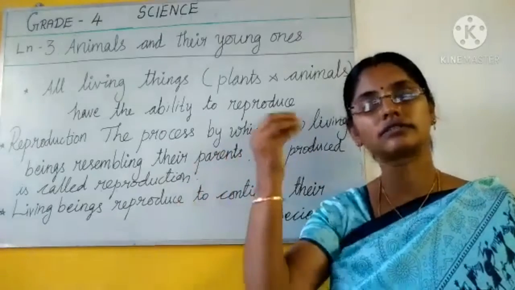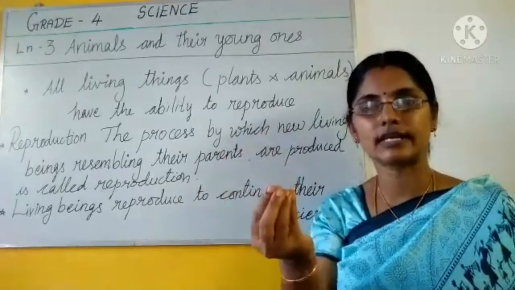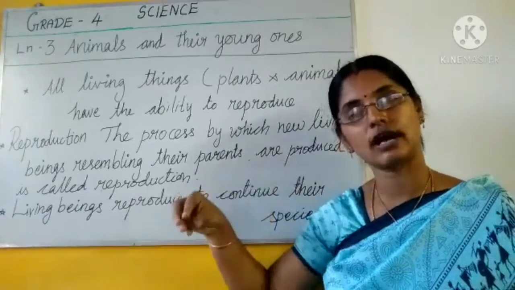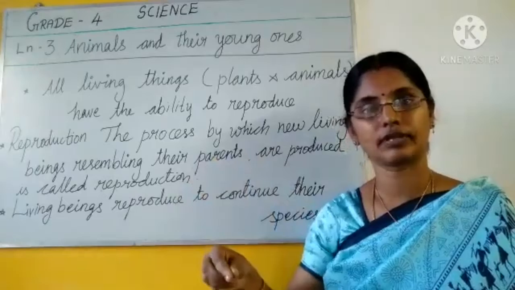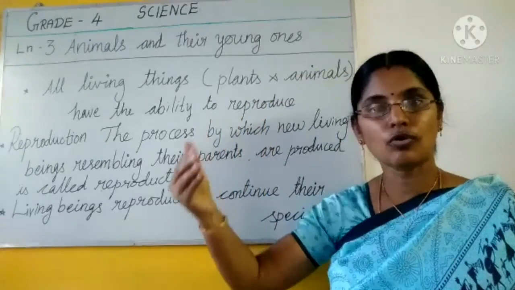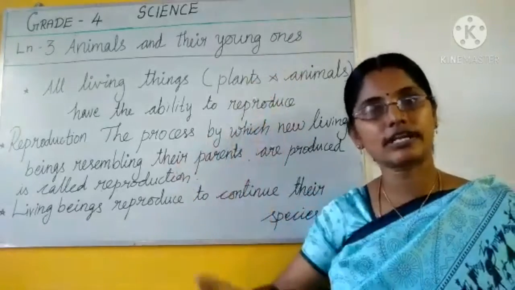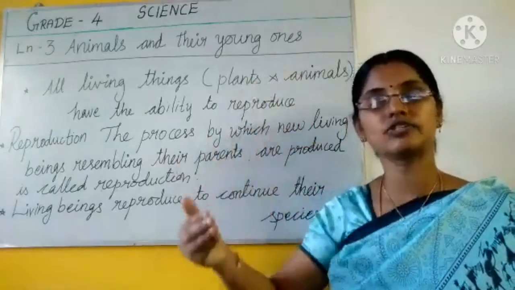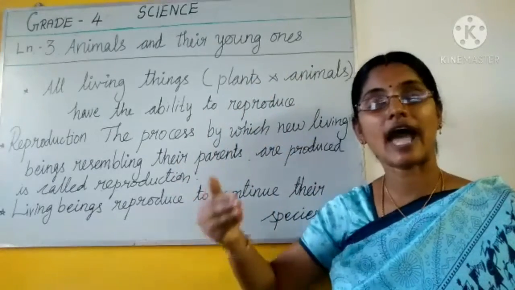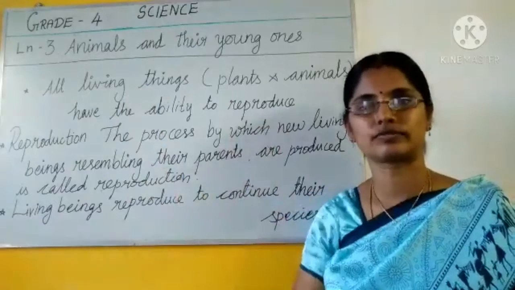The flowers turn into fruits. Inside the fruit, a seed is there. If we sow the seed, again a new plant is coming. So, like this, generation after generation, every species has the ability to reproduce.